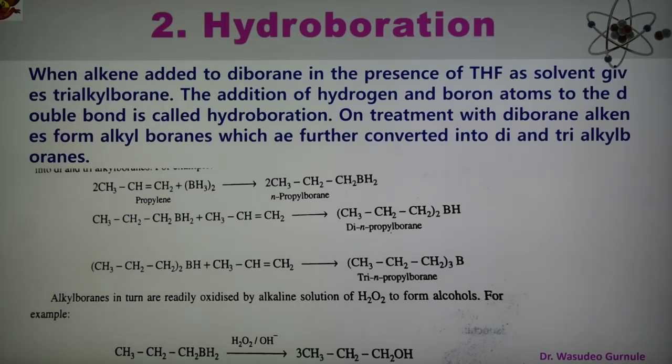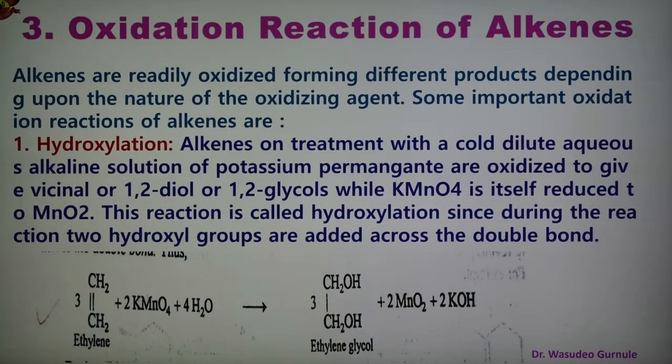And the third important reaction is also very important. Third is the oxidation reaction of alkene. As we know, alkenes are readily oxidized, forming different products depending upon the nature of the oxidizing agent. Some of the important oxidation reactions of alkenes are hydroxylation, epoxidation, and ozonolysis. So first here is hydroxylation, in case of oxidation.